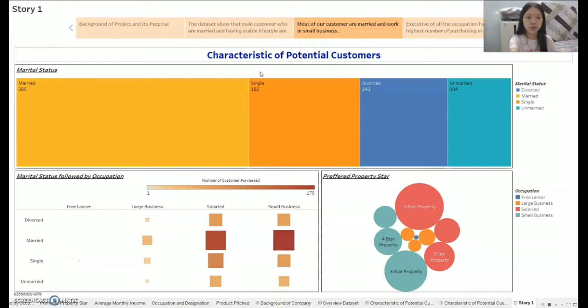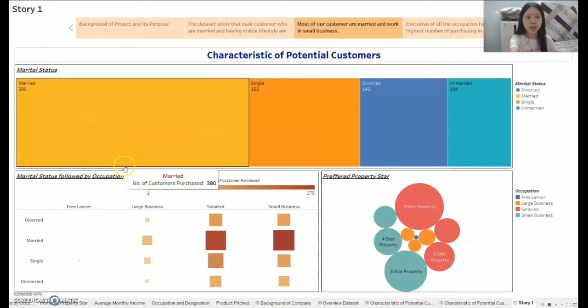Firstly, let's look into the tree map that is on top of this chart. This chart shows the marital status of customers who take action to purchase our previous tourism package. We can see that the marital status of most customers is married because it occupies the major area of the chart with a number of 380. So we can say that our potential customer is in married status.